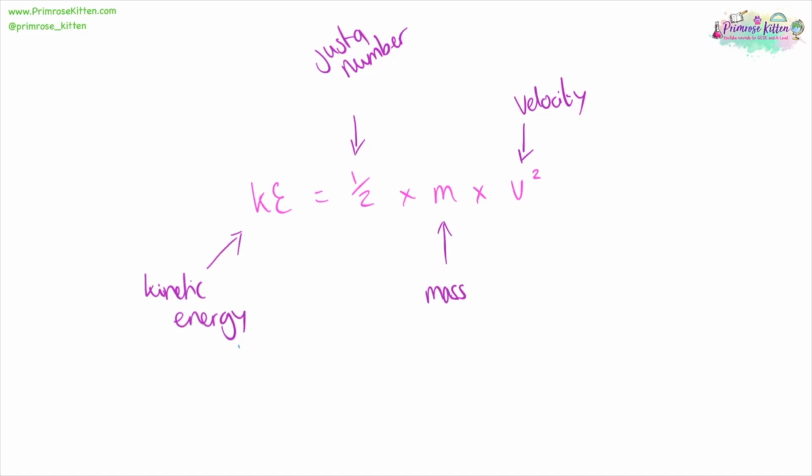To work out kinetic energy, that is half times mass times velocity squared. With kinetic energy being measured in joules, half is just a number, so we don't need units for that. Mass is measured in kilograms, and velocity is measured in meters per second. And it's important to note for this one that here it is just the velocity squared, not the whole thing.